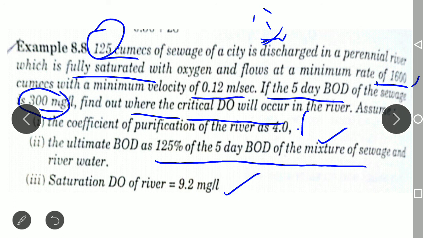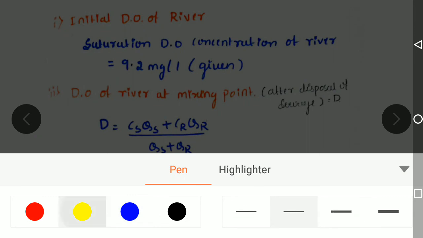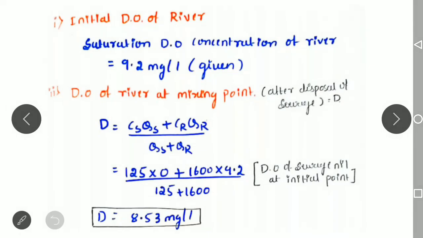As I told in the previous video on the same topic, the saturation DO of a river is 9.2 mg per liter. If it is not given, you have to assume it. If it is given, you have to follow the given value. So let us move on to how you are going to solve the problem here. This is the given equation.